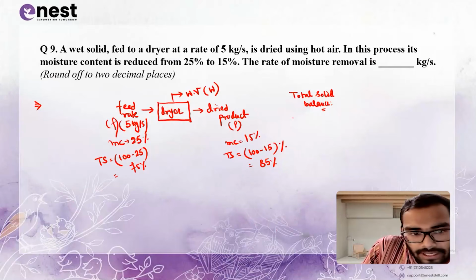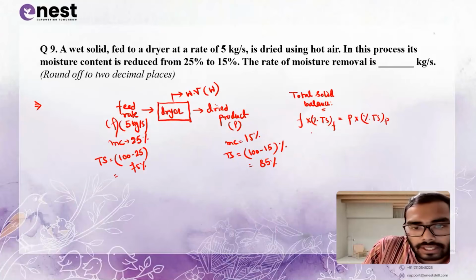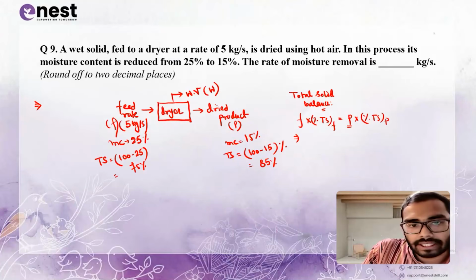What is the total solid balance? Feed into percentage total solid of feed is equal to product into percentage total solid of the product. Everything is given except the flow rate of the product, which we need to find out.